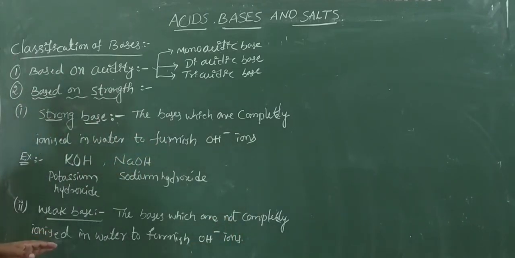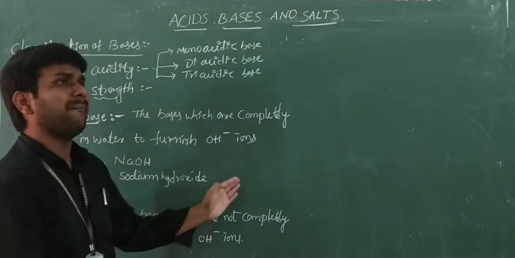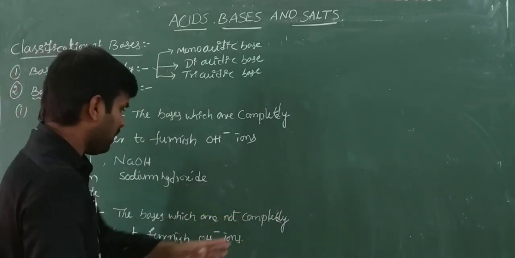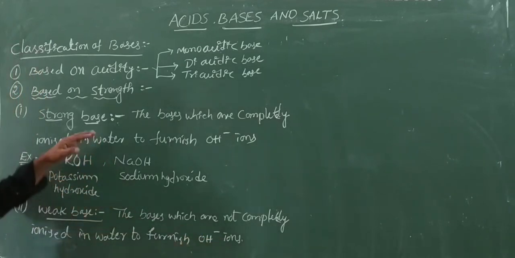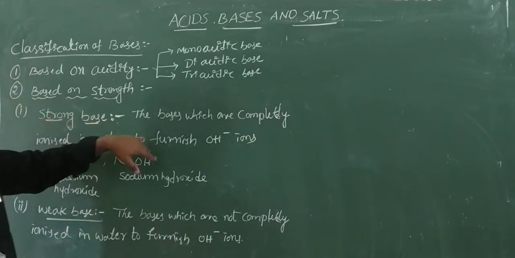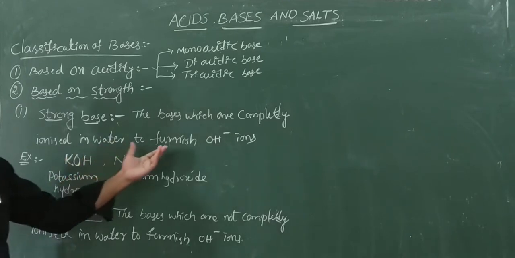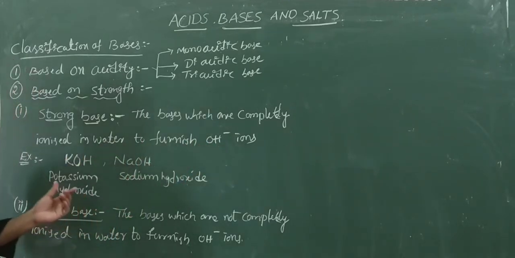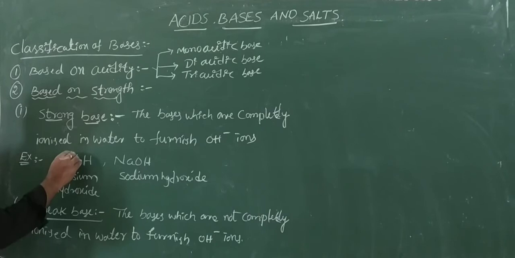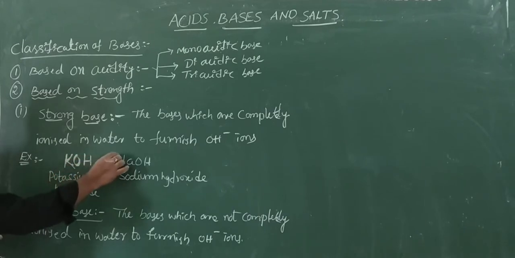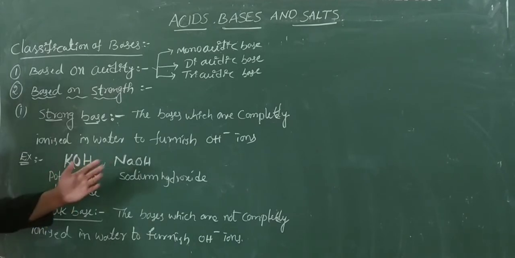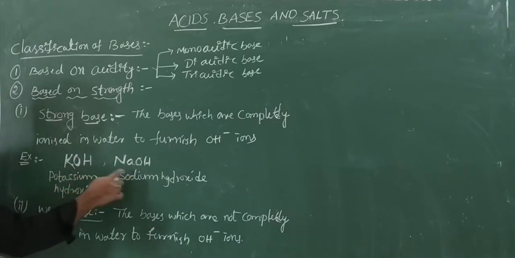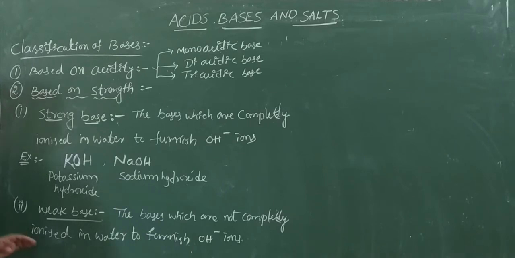See here, weak bases are the bases which are not completely ionized in water to furnish OH minus ions. Already we discussed that a strong base is completely ionized to furnish OH minus ions. These are examples of strong bases, KOH and NaOH. Except these two bases, remaining all bases are weak bases.